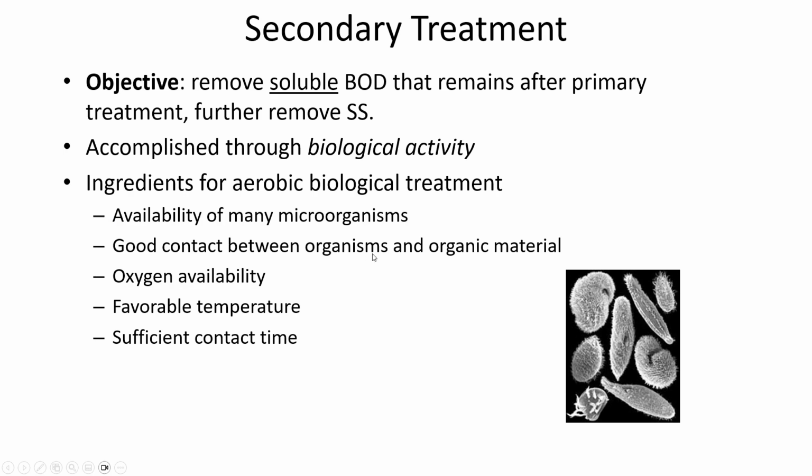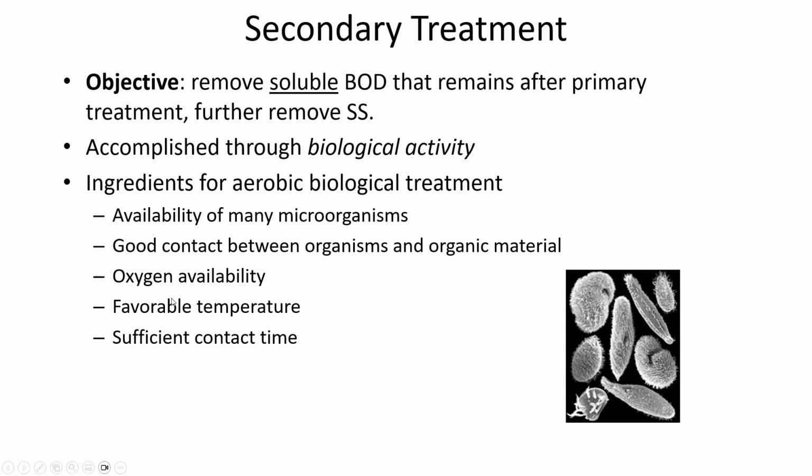But having a lot of microorganisms is important, and there are not enough microorganisms in the raw wastewater that's coming into the treatment plant. There are definitely microorganisms in wastewater, but we want there to be even more than there ordinarily would be in the inflowing wastewater, and that's why we recirculate sludge. Having good contact is accomplished through mixing, either some sort of mechanical mixing, meaning impellers or paddle wheels, or by putting in aeration, which can also cause physical stirring of the aeration basin.